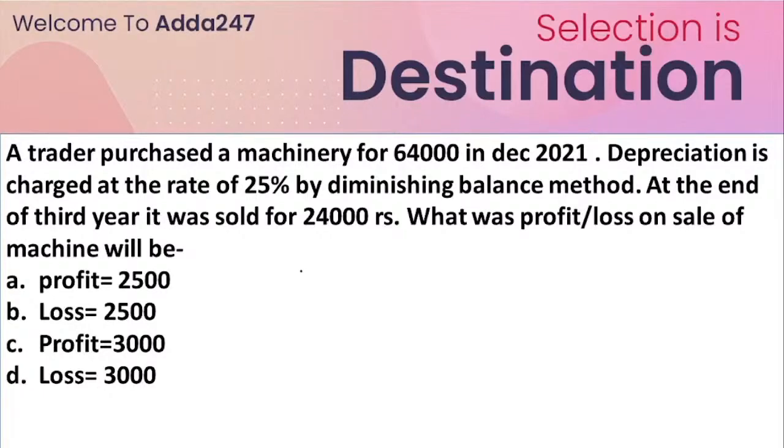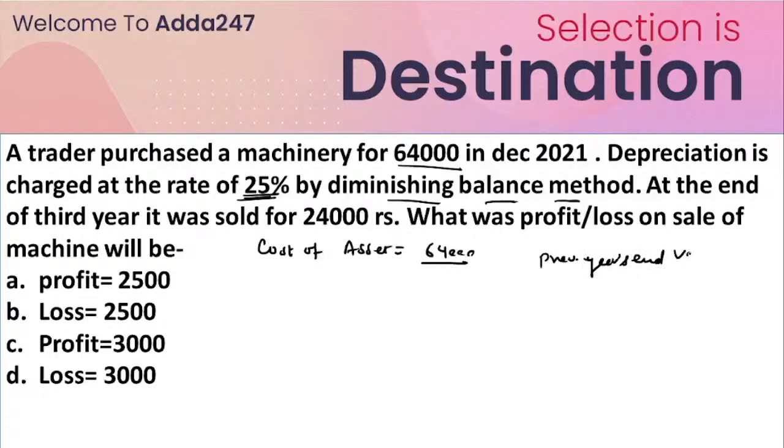Look, in this question, a trader purchased a machinery for 64,000 rupees. So that is the cost of the asset, or the cost of the machine, 64,000 rupees. And depreciation is charged at the rate of 25% by the diminishing balance method. So what do we understand by the diminishing balance method? In the diminishing balance method, every year, whatever the depreciation rate is given, will be charged on the previous year end value.